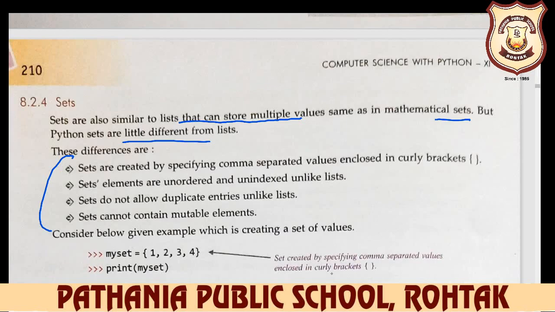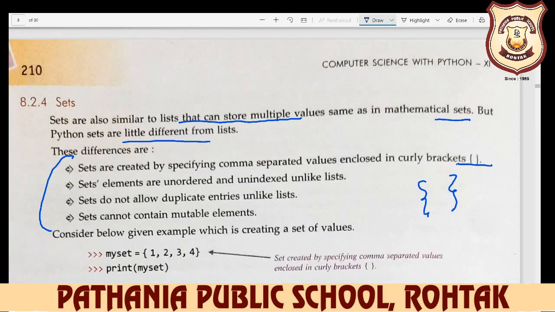Sets are created by specifying comma separated values, no difference there. But the main difference is that sets are always defined with curly braces. So this is the main difference. A list is always with square brackets, a tuple always with parentheses, and a set always declared with curly braces. Set elements are unordered and unindexed, unlike a list.